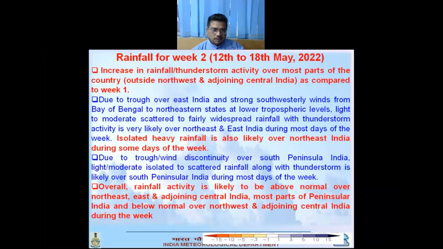And due to the trough and wind discontinuity over south peninsular India, light to moderate isolated scattered rainfall along with thunderstorm activity is likely over south peninsular India during most days of the week. Overall, we can say that rainfall activity is likely to be above normal over northeast, east, and adjoining central India and most parts of peninsular India, and below normal over northwest and adjoining central India during week 2.